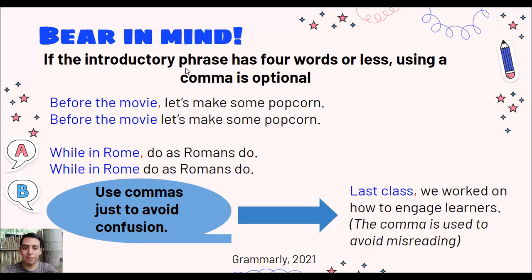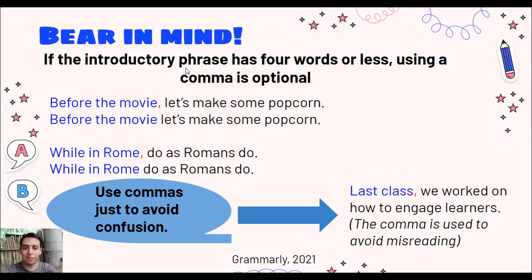We got 2 examples of that. We can say, before the movie, comma, let's make some popcorn, or we can say the same idea without a comma. Before the movie, let's make some popcorn. Another example, while in Rome, comma, do as Romans do. Again, we can say the same sentence without the comma: while in Rome do as Romans do.